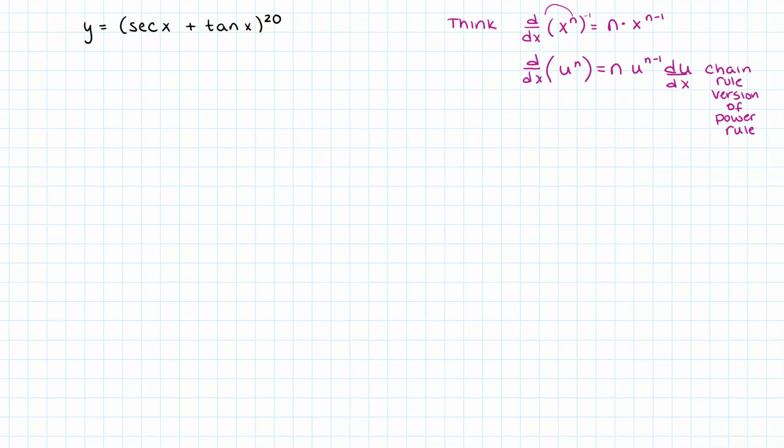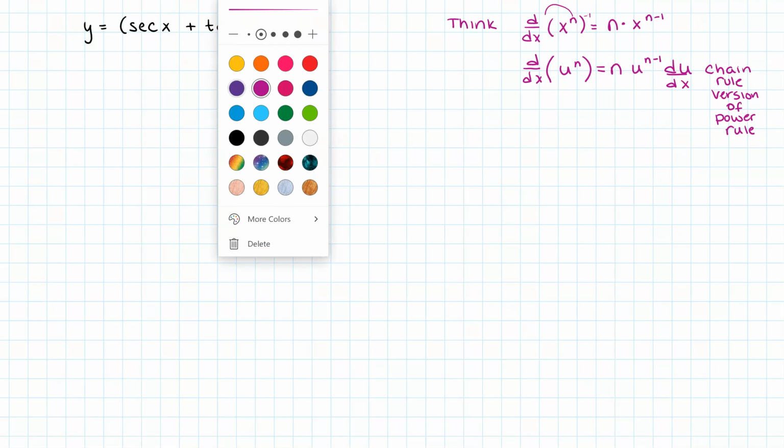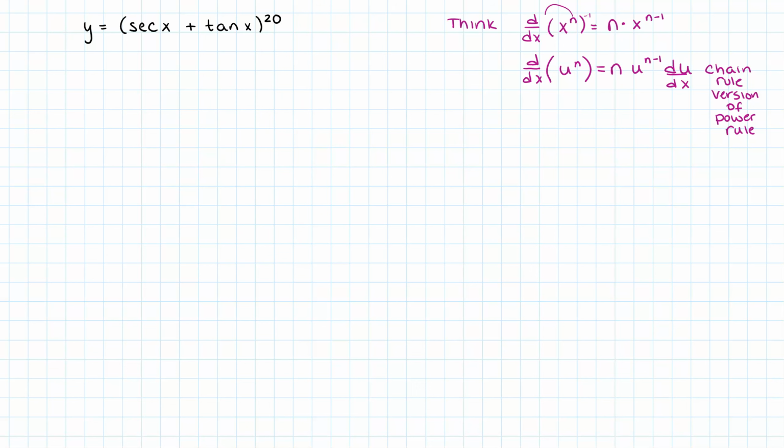So in this problem that we have, we've got something raised to the power 20. So my u in this case is secant x plus tangent x.